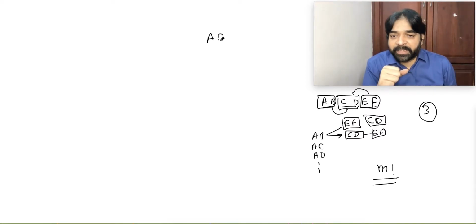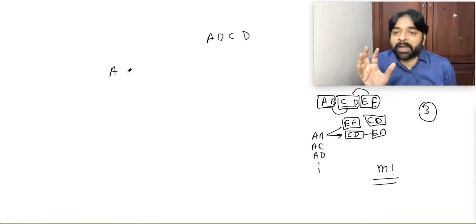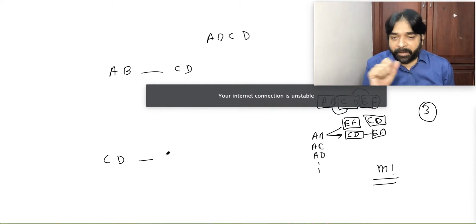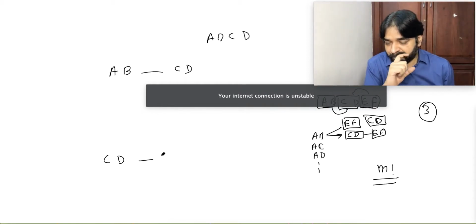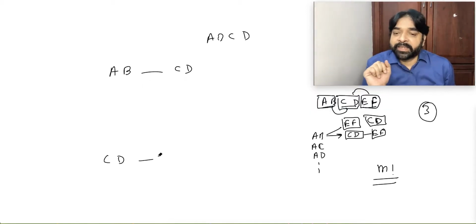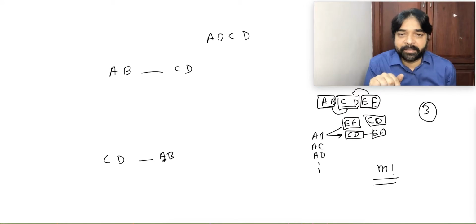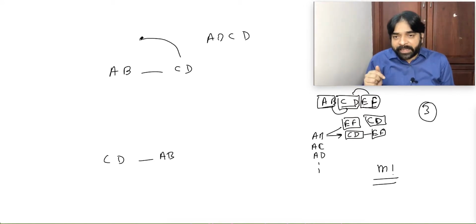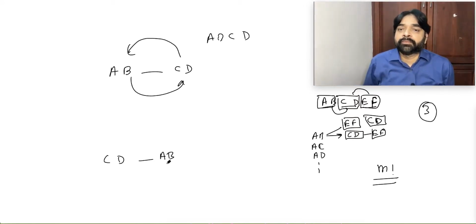When we did ABCD, what problem happened? Please listen carefully. AB and CD was one option, and CD and AB was another option. Why did this problem happen? Because they interchange their position. Not getting my point?